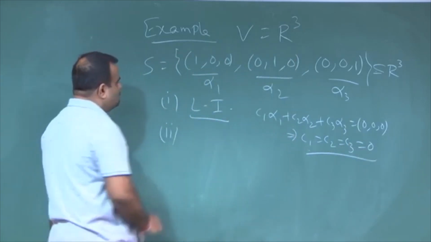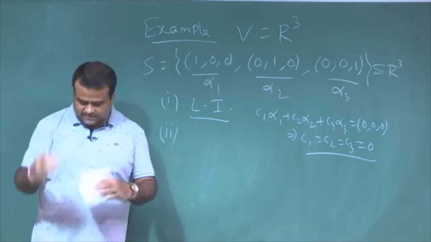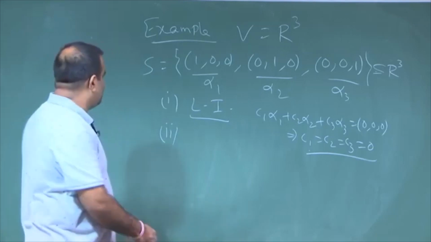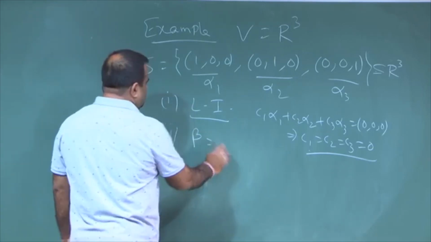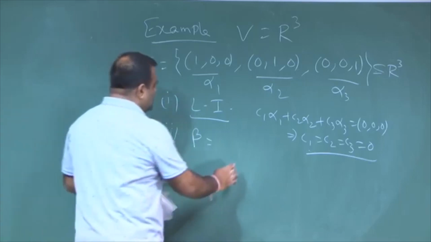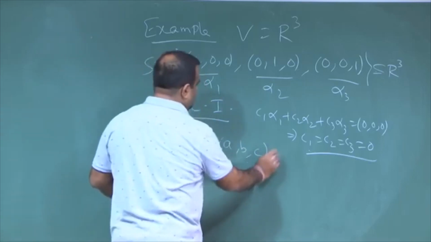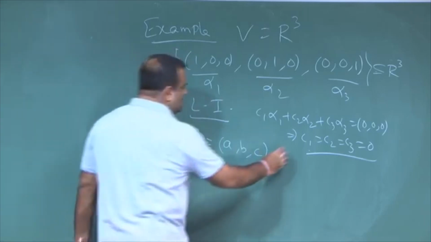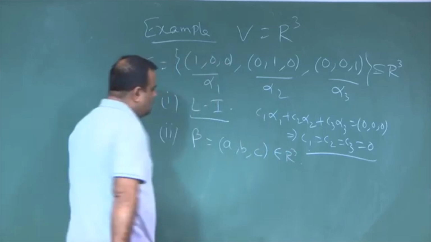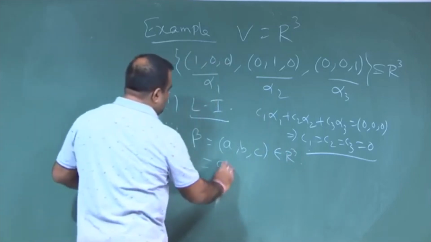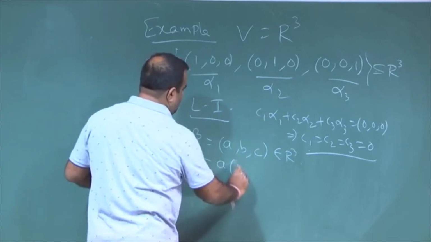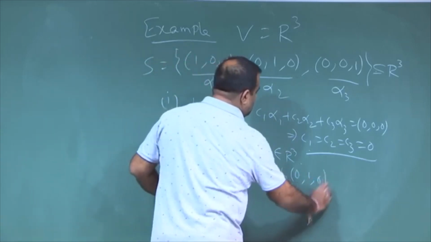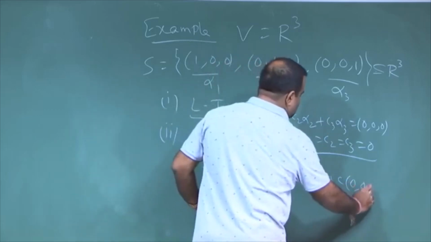And secondly, we have to see whether this can span, can generate all the vectors. If you take any vector, say beta, which is (a, b, c), an arbitrary vector, then we can write beta as a times 1 0 0 plus b times 0 1 0 plus c times 0 0 1.